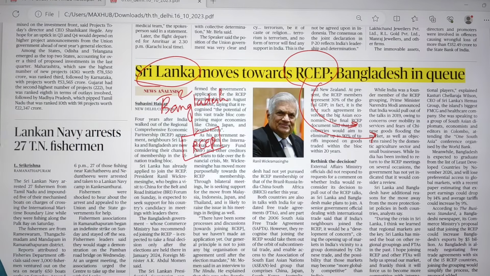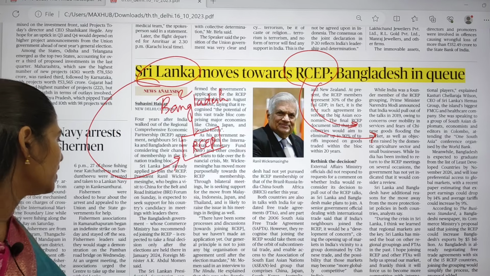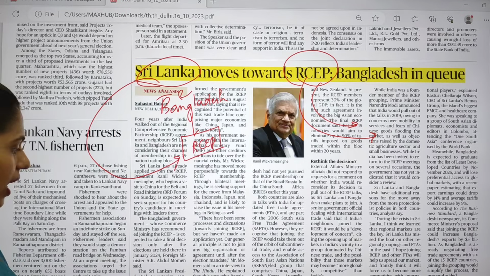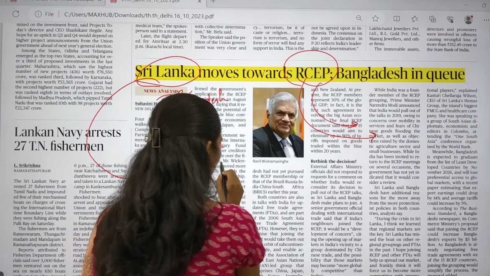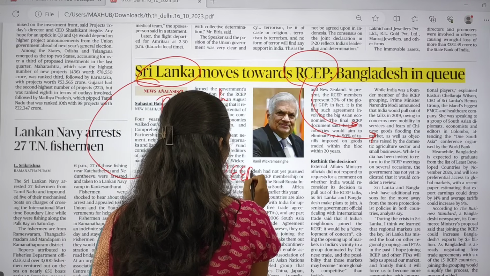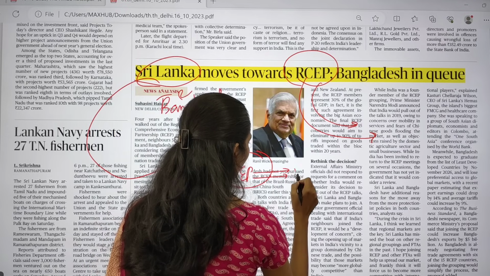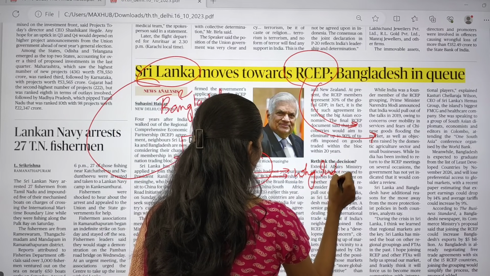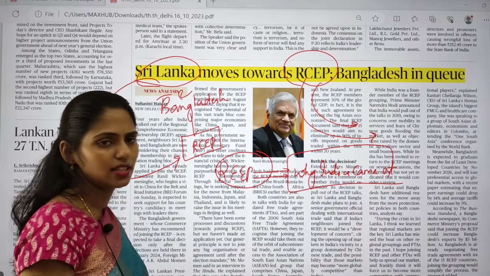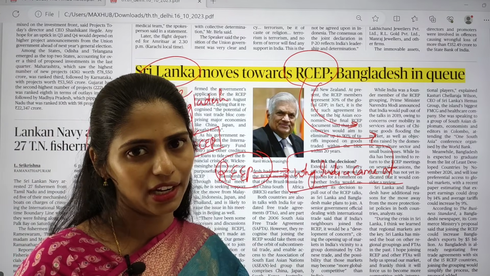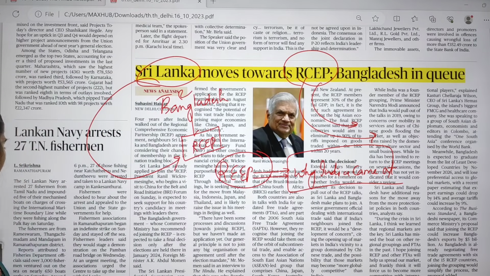In this context, Sri Lanka has already applied to join the RCEP, and the Bangladesh government is thinking of joining as a member. So here you have to see what this RCEP is, and next, why India came out of this RCEP. Please also note what the challenges in this RCEP are. This is very important for your international relations, which comes in GS paper 2.